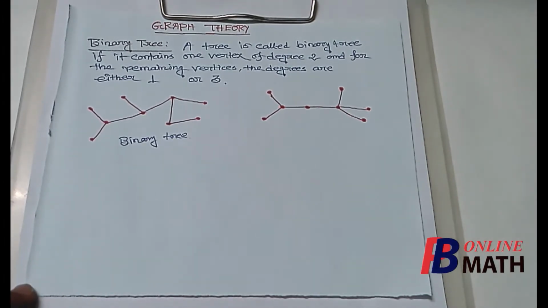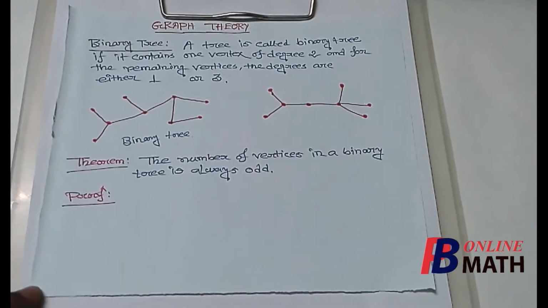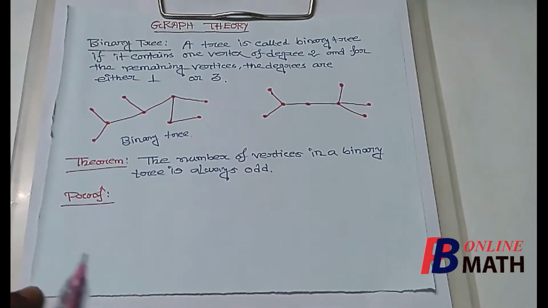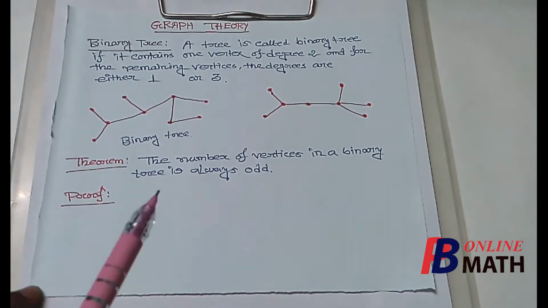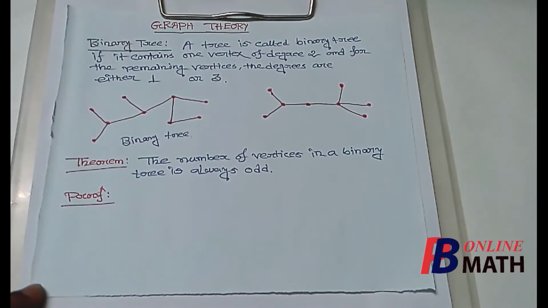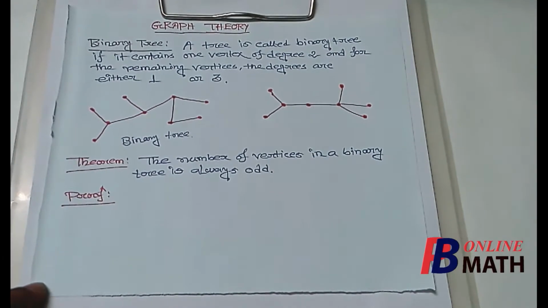Next we shall consider some important theorems related to binary trees. Next we consider this important theorem. The statement is that the number of vertices in a binary tree is always odd. So the number of vertices in a binary tree will always be odd. There can't be any binary tree having an even number of vertices. So let us start the proof.